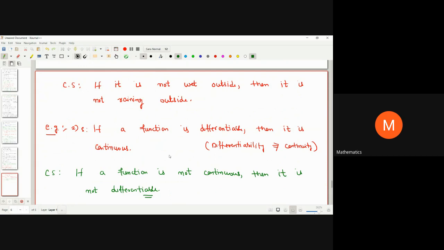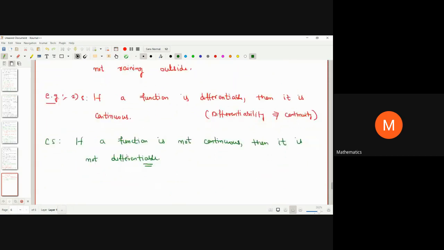Okay, so if S is a statement and the second is its contrapositive statement, if one is true, the other is also true. If one is false, the other is also false. That means both are at the same time true, or both are at the same time false. Okay, if one is true, the other is also true. If one is false, the other is also false.